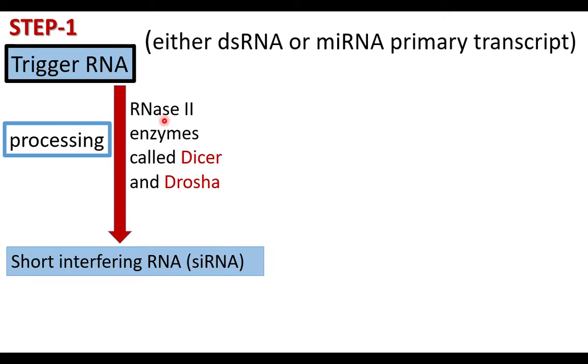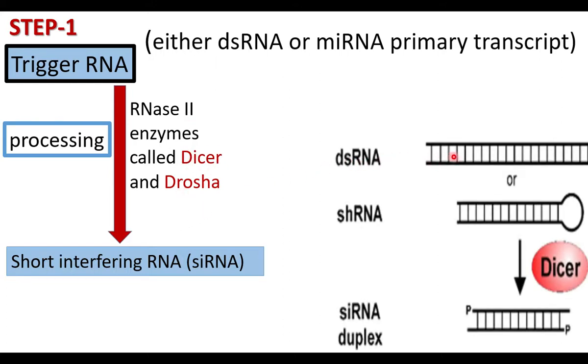They are RNase class II enzymes. They act as molecular scissors. This is double-stranded RNA. This is short hairpin RNA, which is artificially developed RNA. Trigger RNAs are cut into small pieces, that is small interfering RNA, by Dicer or Drosha.